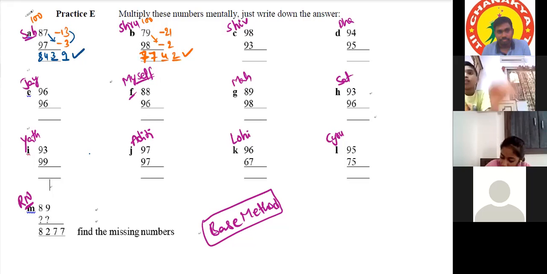Yes, sir. Sir, we should keep the base as 100. Okay. Sir, 98 means, sir, 2. It will become 98.